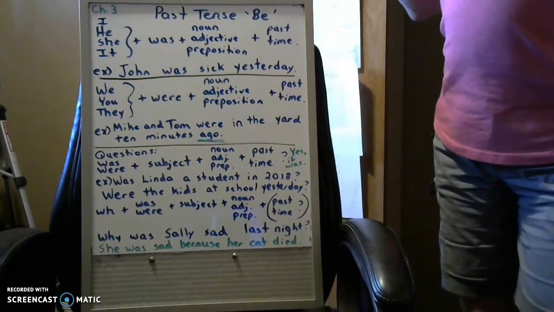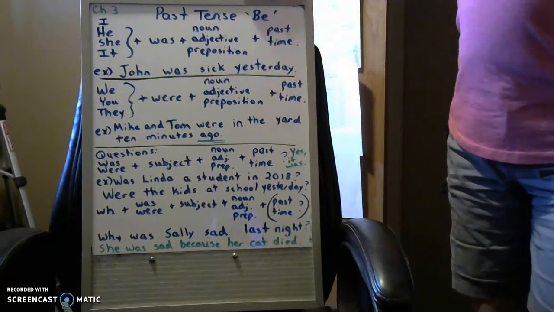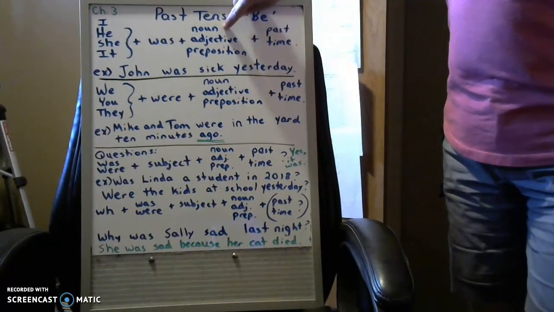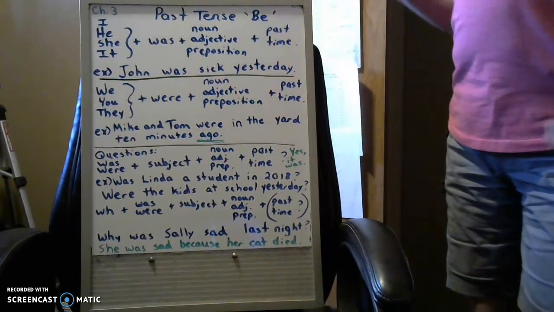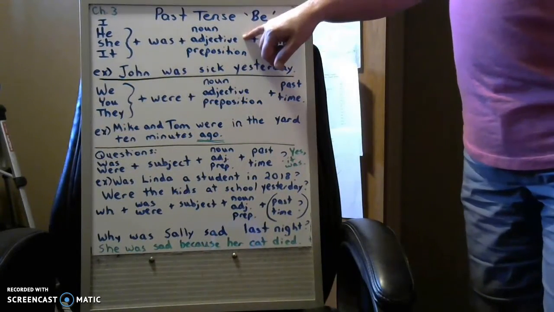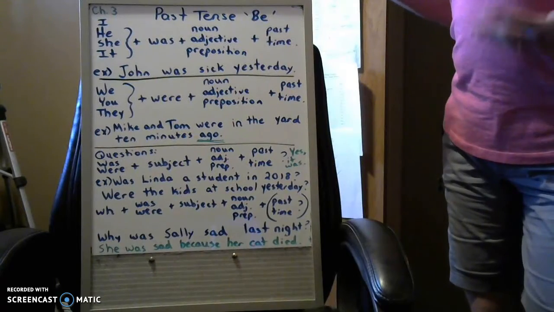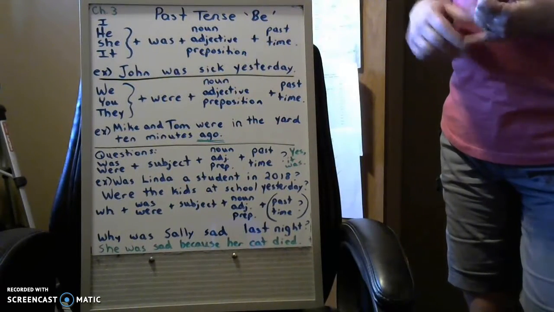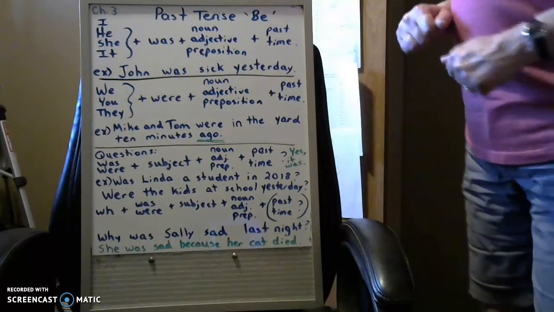Now, just like we did before, the be verb can only go with a noun, which is a person, place, or thing, like a teacher, a doctor, a car, a truck, a dog. It can go with an adjective. Adjectives tell something about the noun. So happy, sad, big, small, hot, cold.